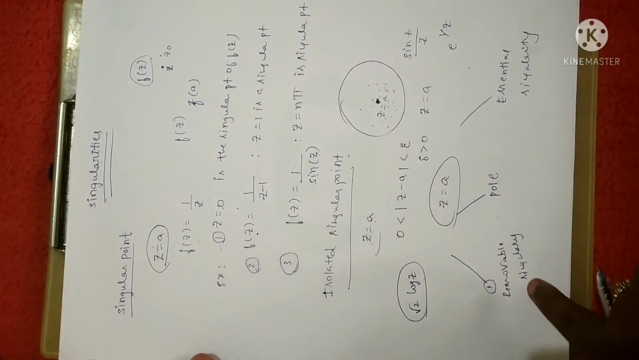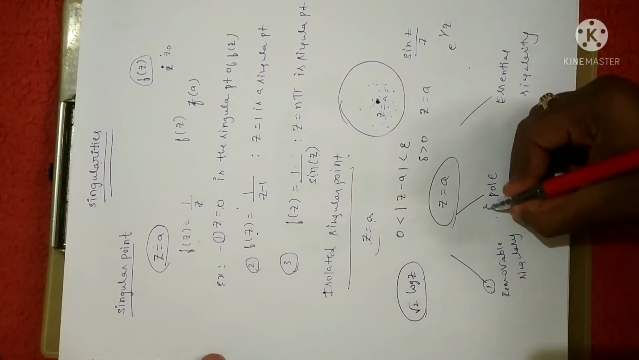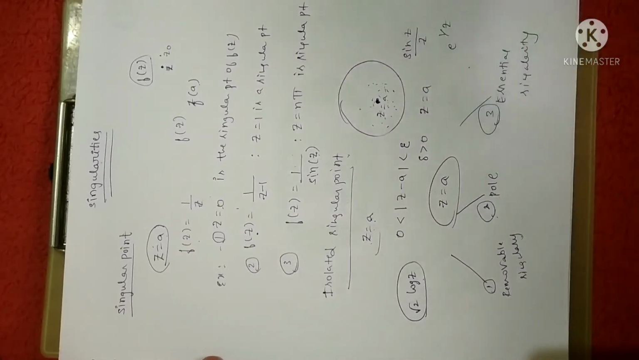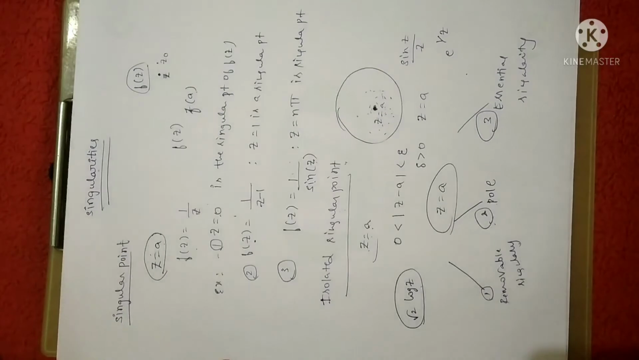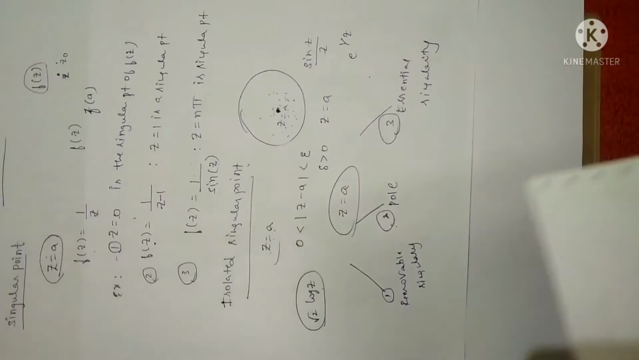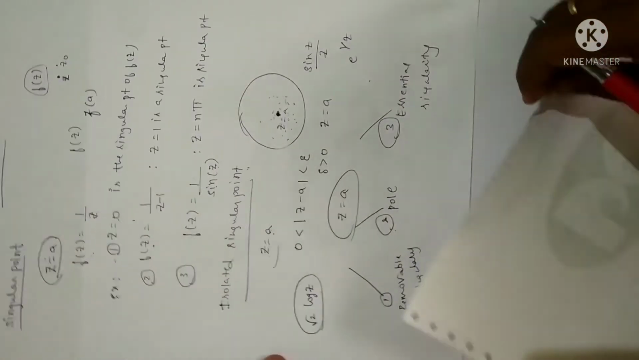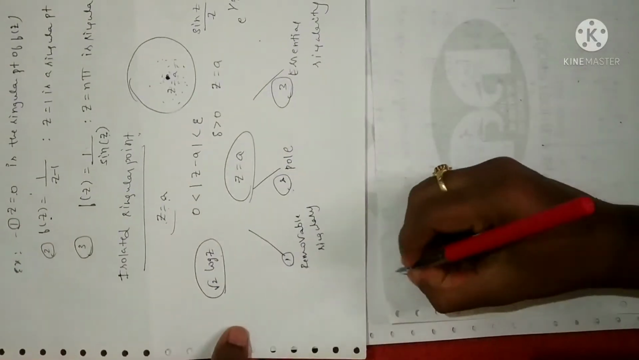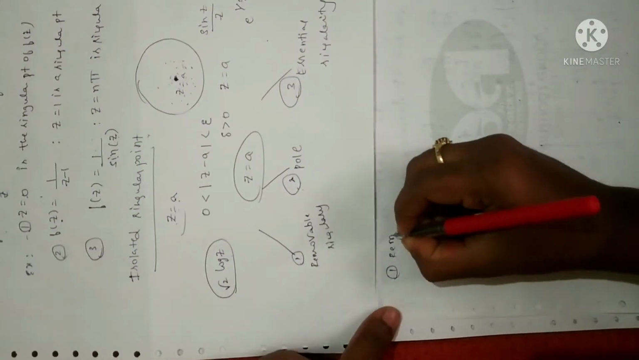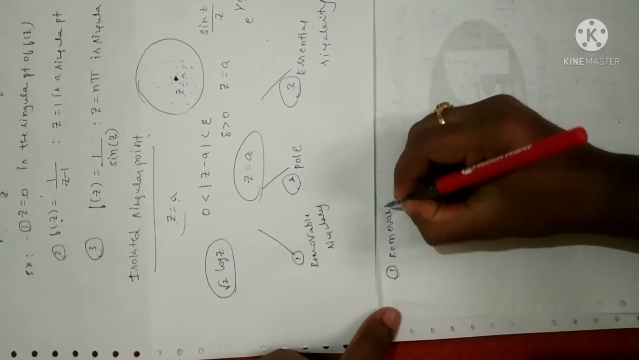So in isolated singularity you have three types. First one is removable singularity, second one is pole, and third one is essential singularity. Now let me explain the concepts in detail. The first concept is removable singularity, a type of isolated singular point.